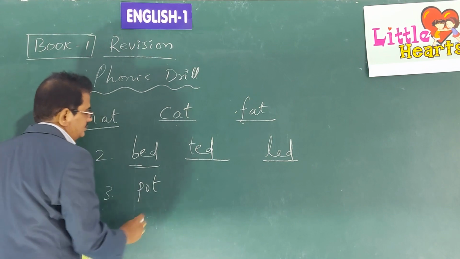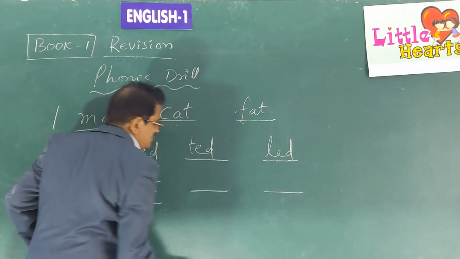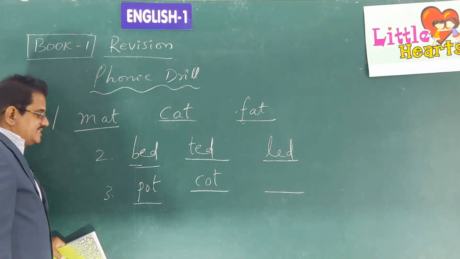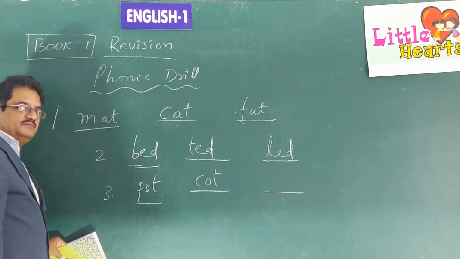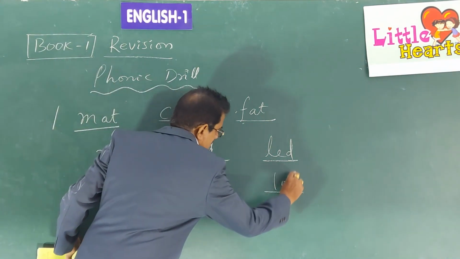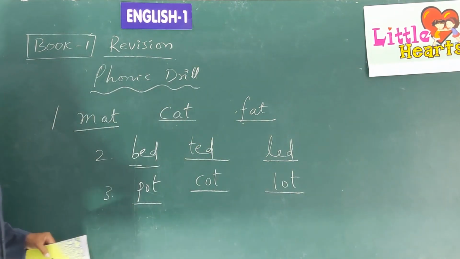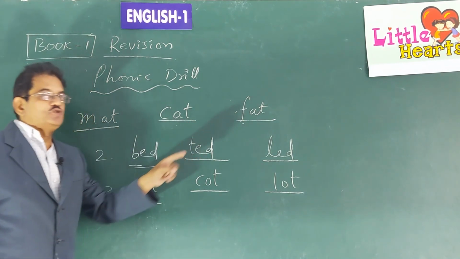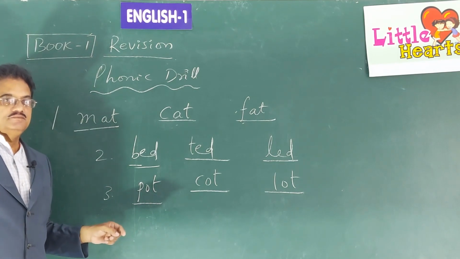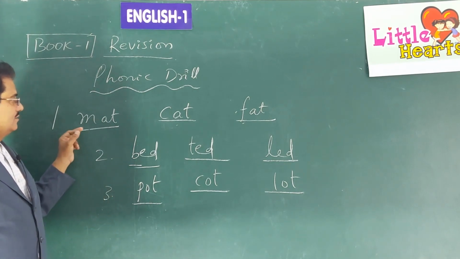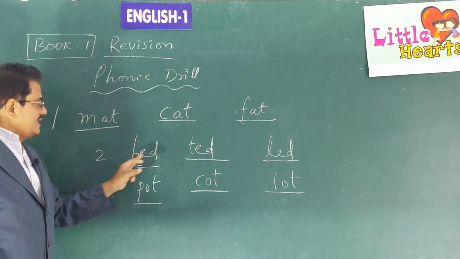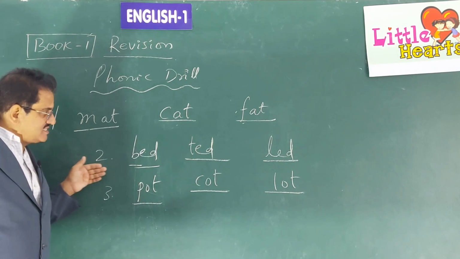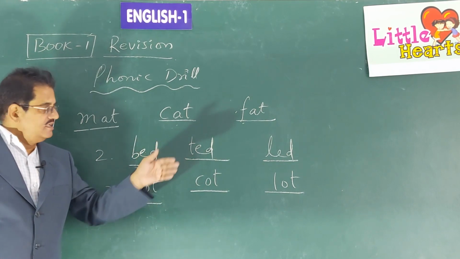Pot is given. What two words can you write there for this? COT, cot. Yes. Any other word? LOT, lot. Like this, one word is given, you have to write the two words there in the two blanks given. Mat, cat, fat, bed, ted, led, pot, cot, lot. See, they are giving the same sound.